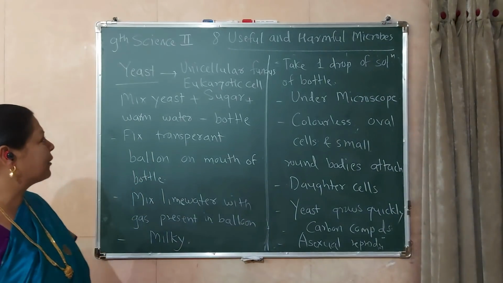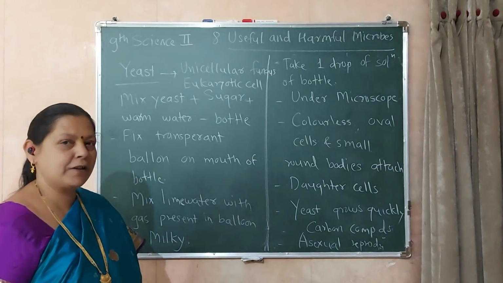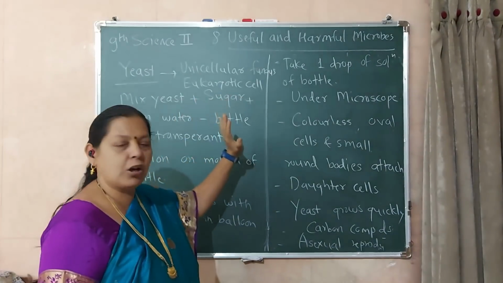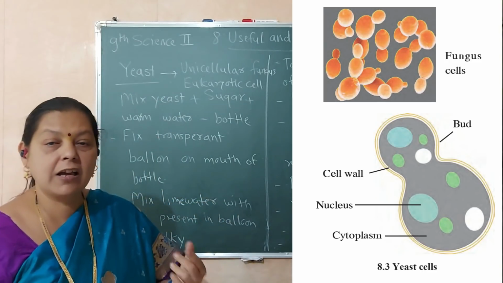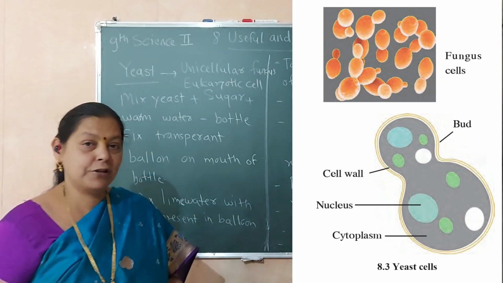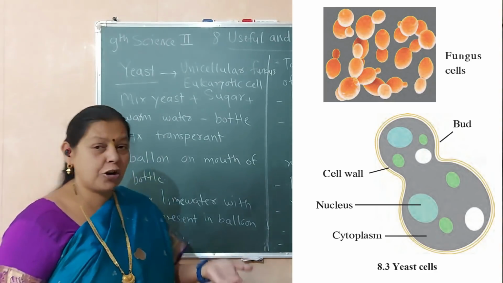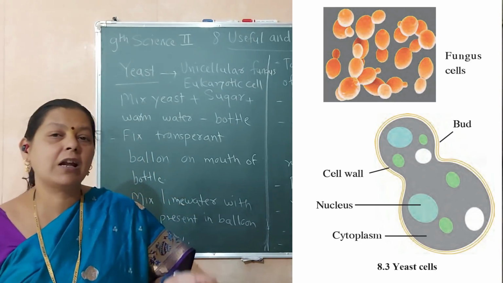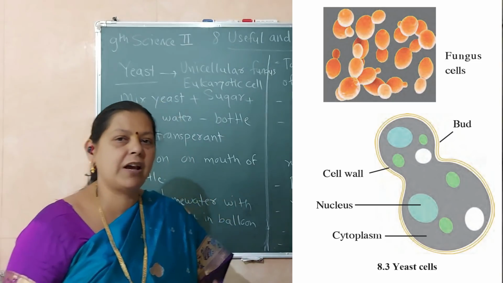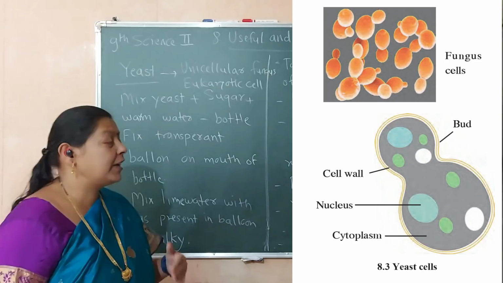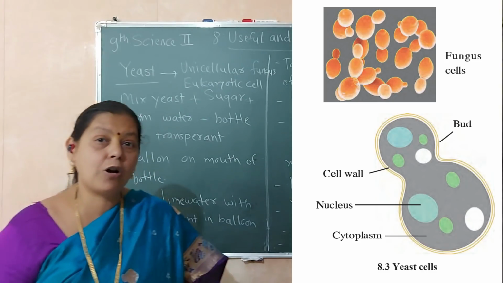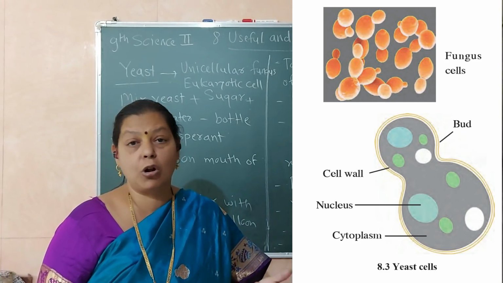So next useful microbe is yeast. Yeast, we know, is a unicellular fungus. Unicellular, one cell, fungus, belonging to the fungal group. So naturally it is heterotrophic in nature. Its body is unicellular. Fungus means it doesn't prepare its own food material. It is heterotrophic in nature. Heterotrophic means totally dependent on others.